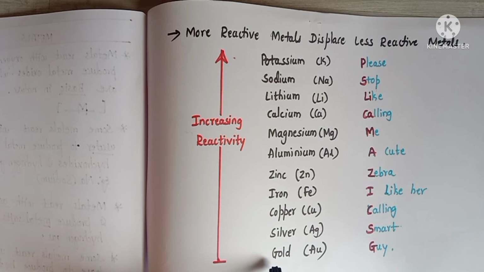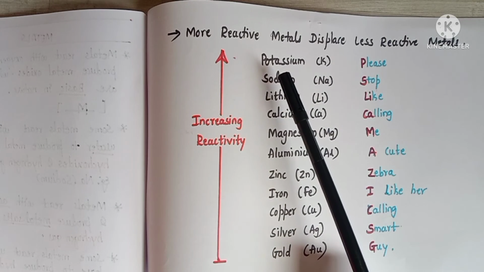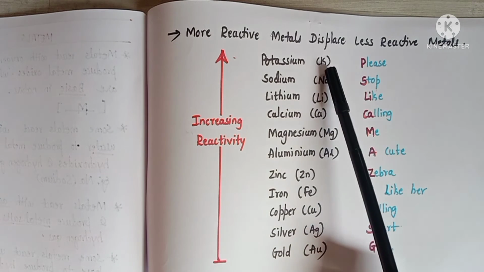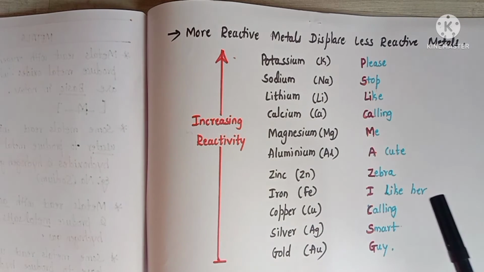Gold is more reactive than silver, and silver is more reactive than copper, and copper is more reactive than iron. So this will be then increasing order of reactivity. So here the most reactive element is potassium. You have to remember this reactivity series. It will help you in 11th standard and 12th standard also.